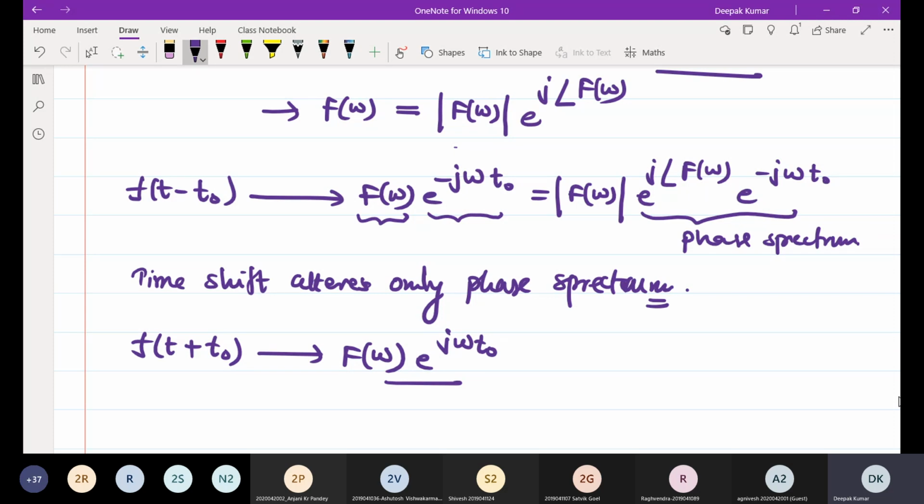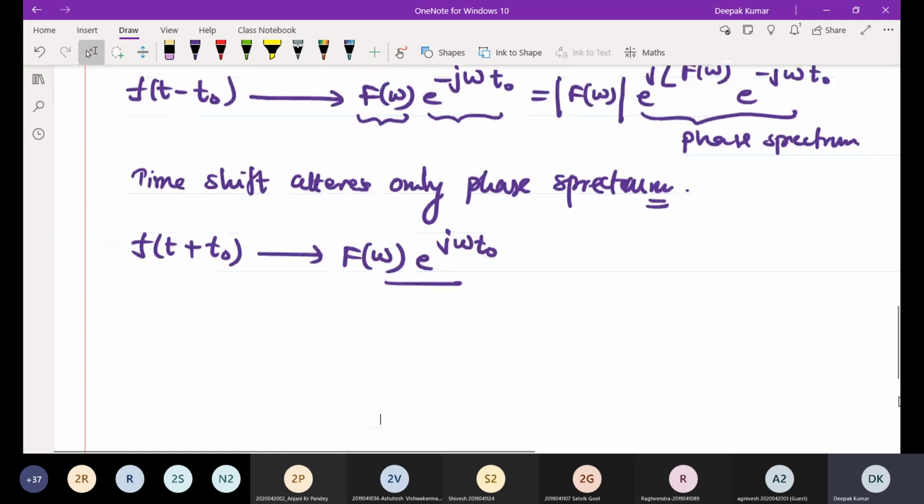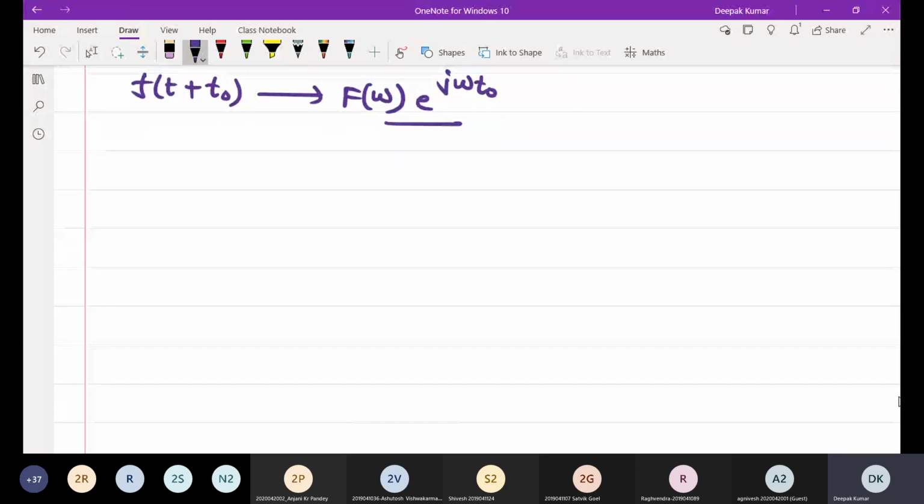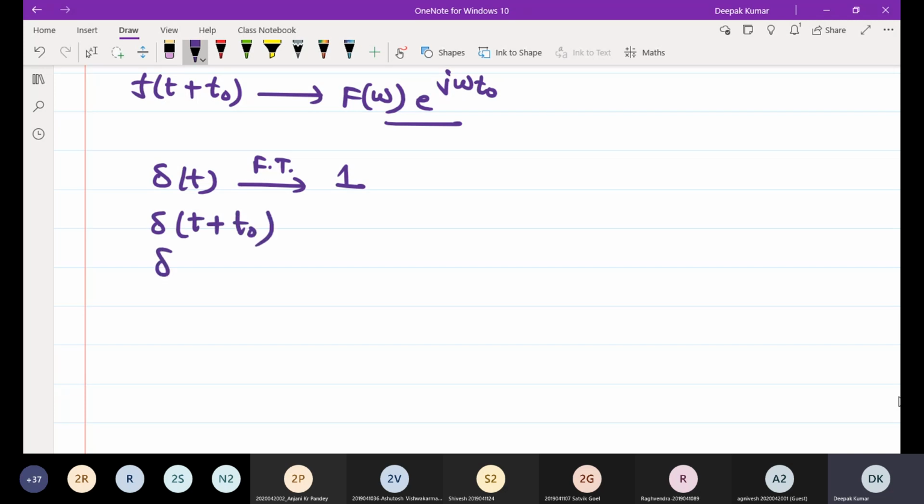Now, take an example: delta t in the time domain. What will be the Fourier transform? Already discussed in the previous lecture, in the Fourier transform it will be 1 throughout the frequency from minus infinity to plus infinity. Correct? And the phase will be 0, angle will be 0. Now this delta is shifted leftward as well as rightward.